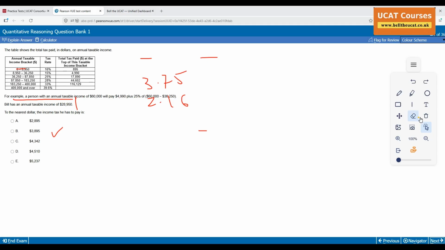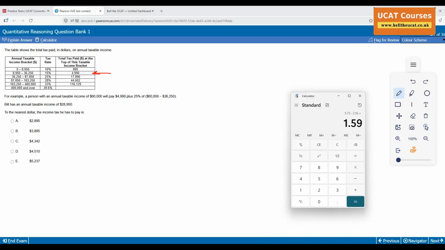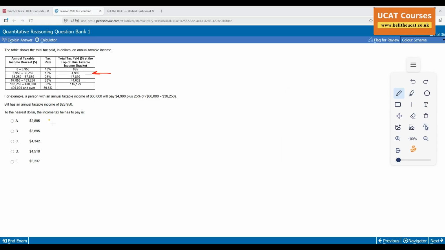Next question. Right, okay, what's that? Looks like a tax question. For example, Bill has a tax number 28. Oh, lucky, 28, second bracket. Right, I'm going to do it the faster way. Just watch. The faster way goes like this: 28950 times my lucky number, remember, 133, 385. Any option with 385? Not this, none of these. Option B's left.